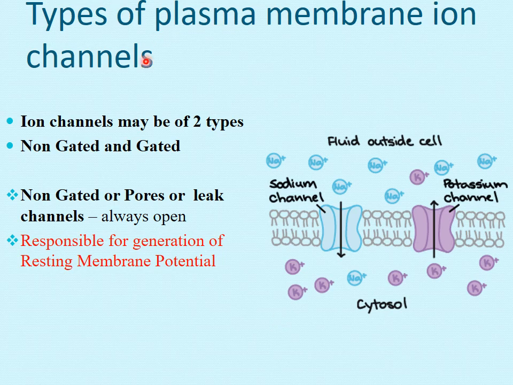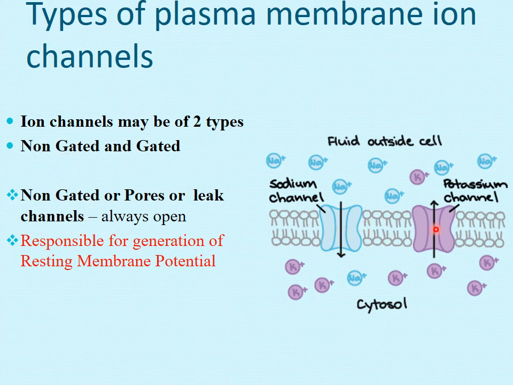Now let's discuss the types of plasma membrane ion channels. The plasma membrane is a lipid bilayer, so it is impermeable to ions. Why? Because ions are charged particles, so they cannot cross this lipid membrane and they are repelled. So we have channels through which the ions can pass.